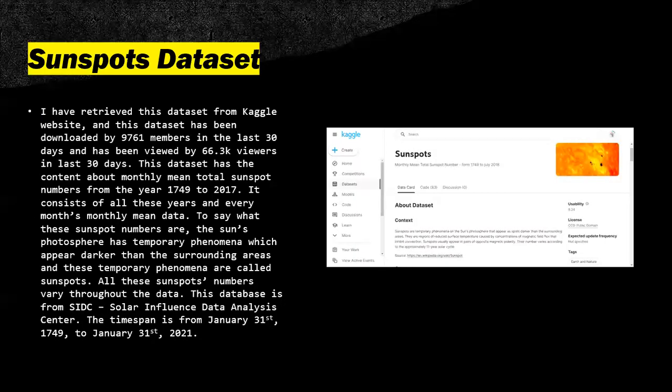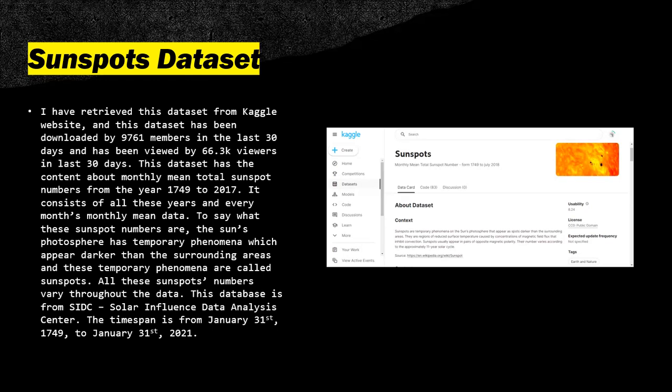So coming to the other topic, the Sunspots dataset. The Sunspots dataset is also time series data that I retrieved from the Kaggle website. This dataset has been downloaded by around 9,761 members in the last 30 days and has been viewed by almost 67,000 viewers in the last 30 days. This dataset has the content about monthly mean total sunspot numbers from the year 1749 to 2017. It consists of all these years and every monthly mean of the sunspots data.